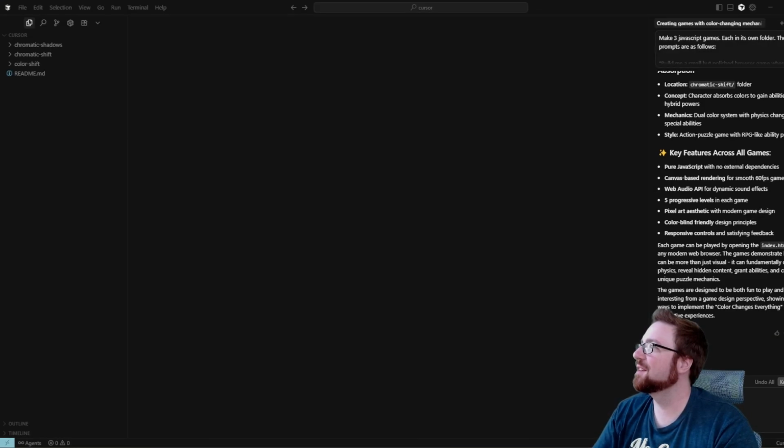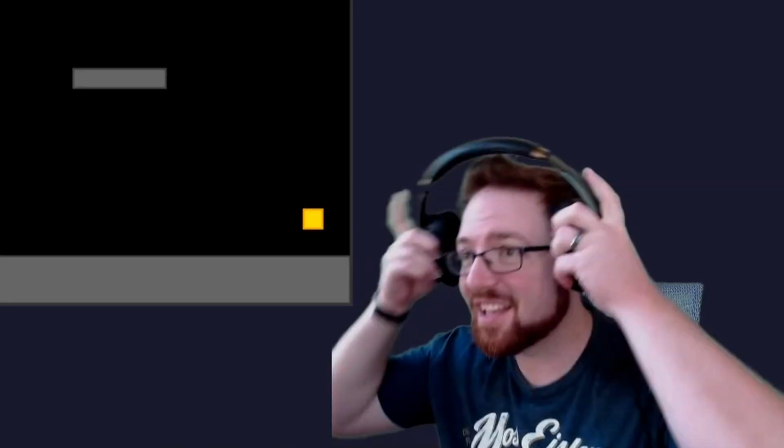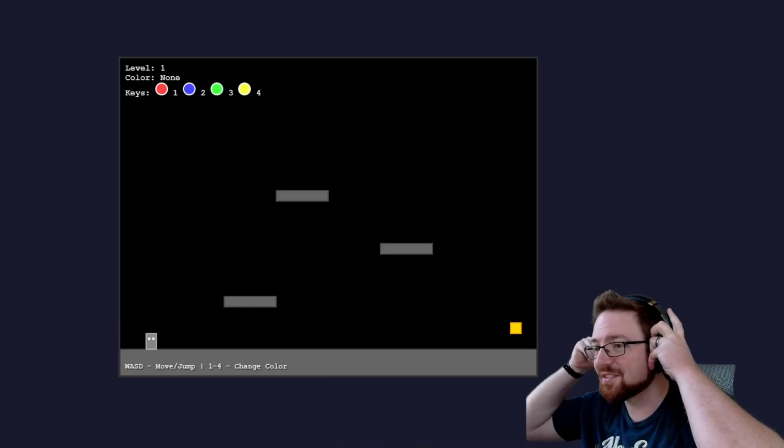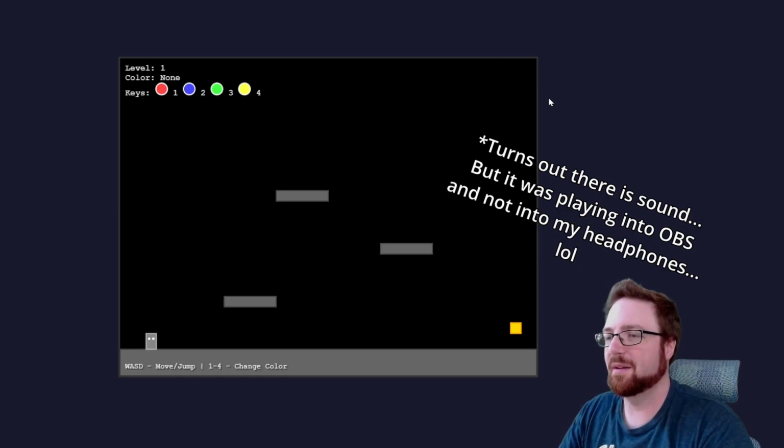So we're gonna start with Color Shift. I don't remember which one this is. It's probably in order, so this should be ChatGPT's game. Okay. Well, it's a game, first of all. At least it looks like one. There's no sound though, so I'm just gonna take this off. Makes sense. I wouldn't expect Cursor to be able to make sounds.